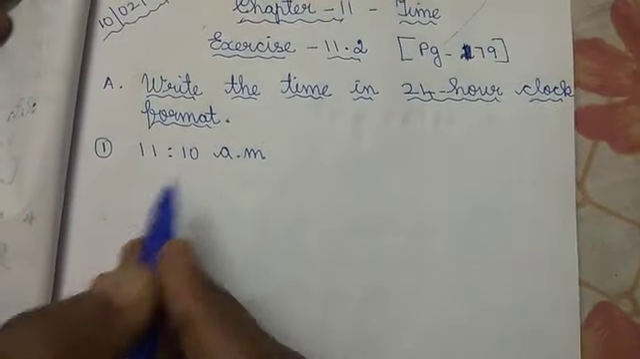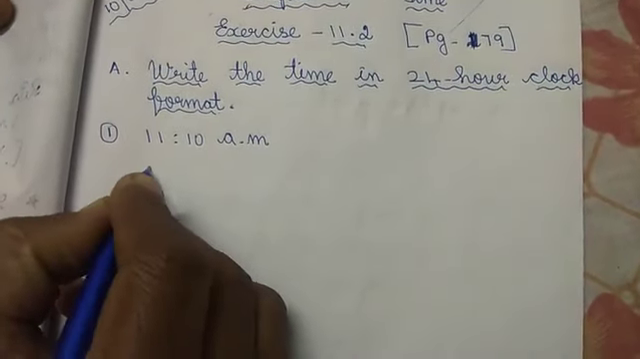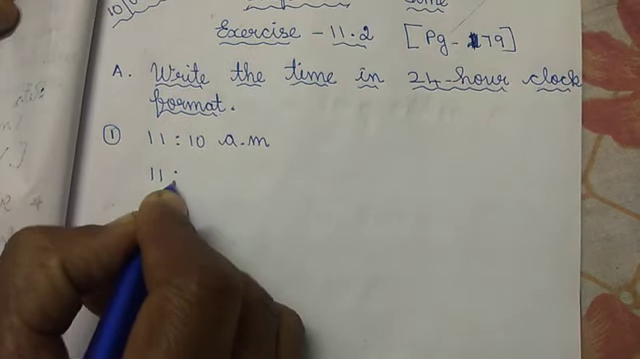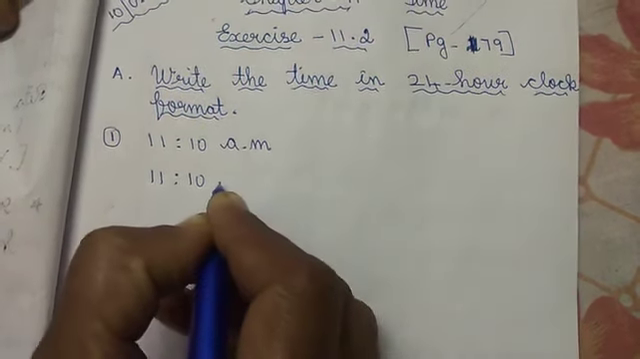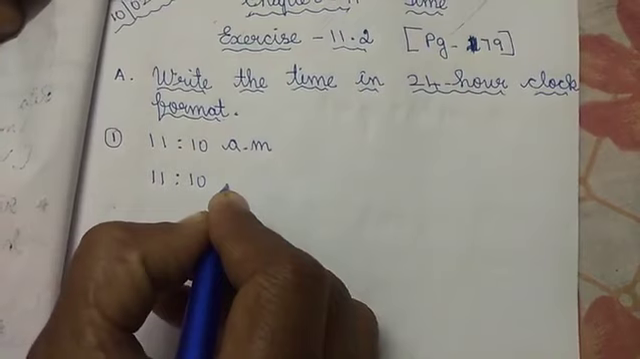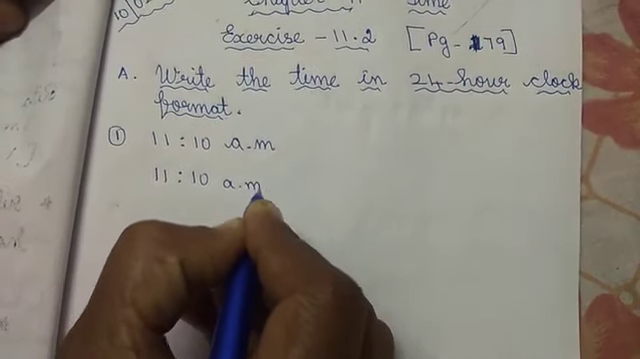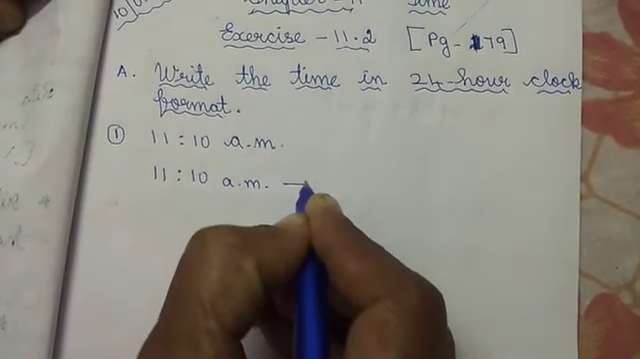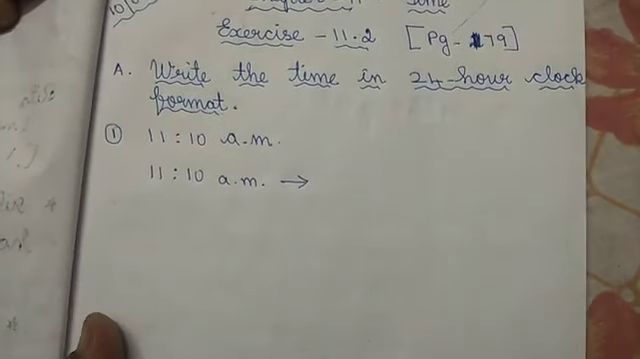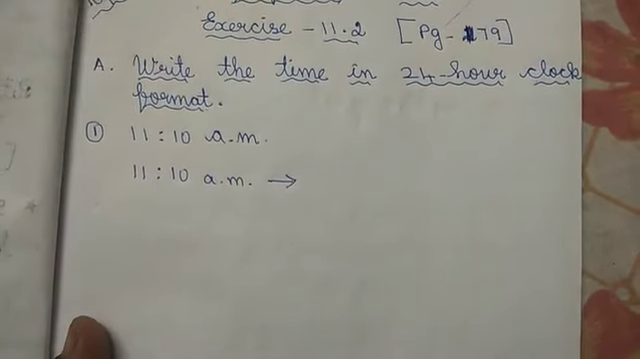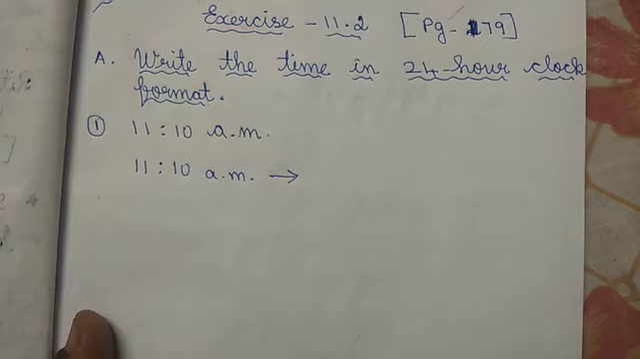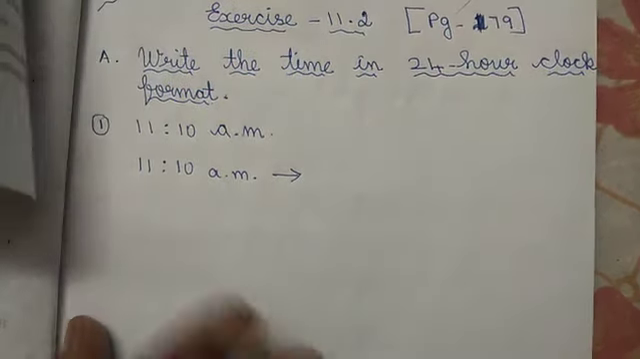So 11:10 a.m. While writing in 24 hours clock format, what will come, children? You have to convert 11:10 a.m. to 24 hours format. Very easy. You keep the book by the side also. It will be very easy.